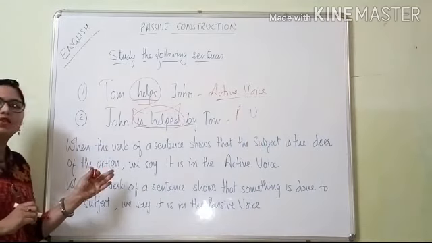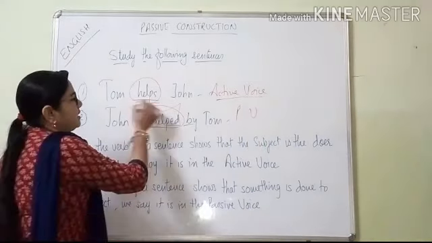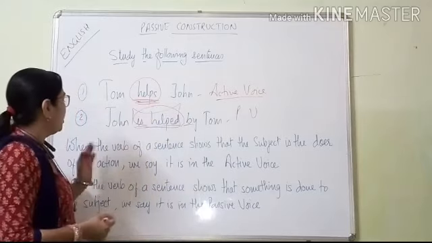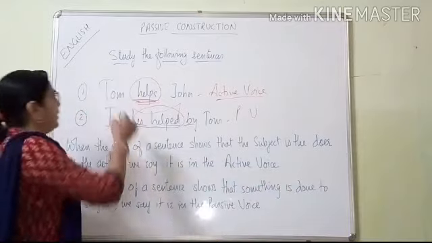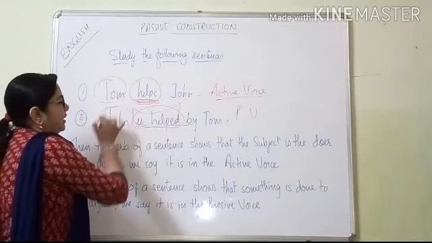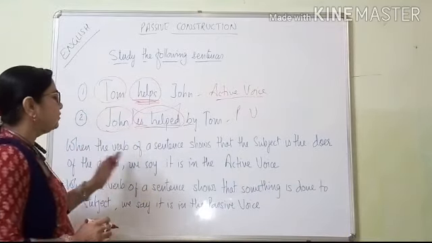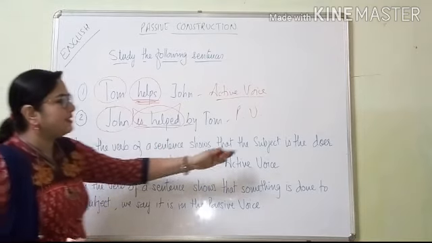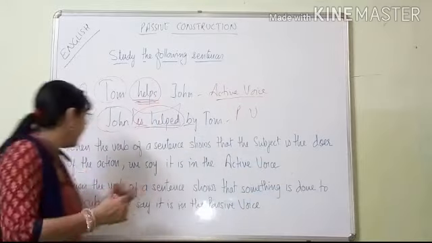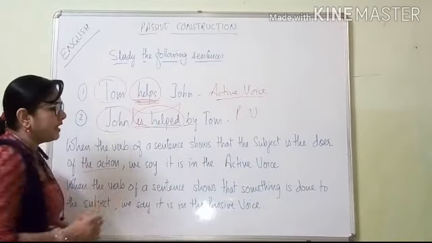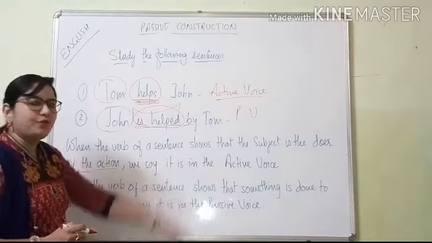When the verb of a sentence shows that the subject, here Tom, is the doer of the action, we say it is in the active voice.